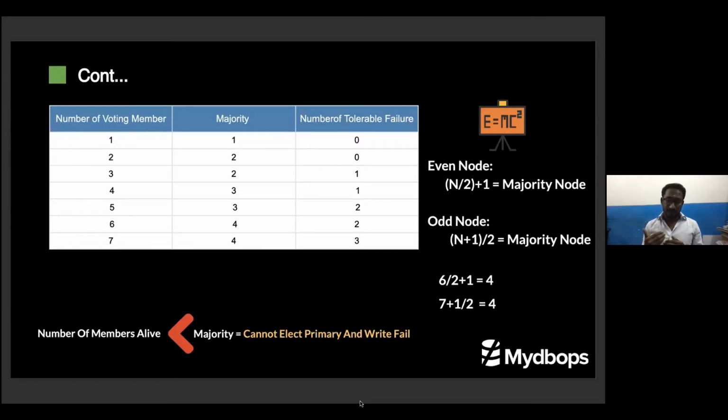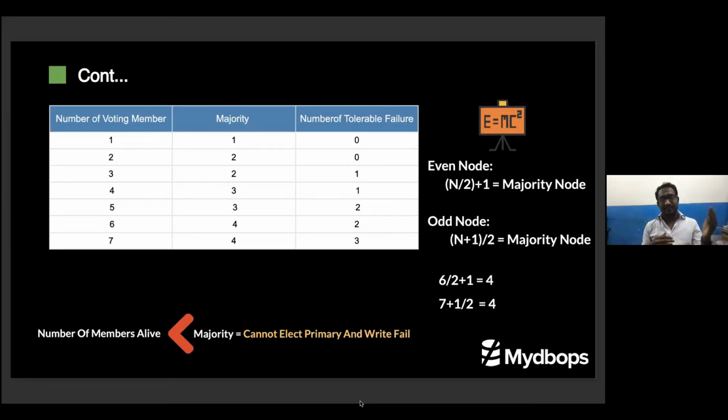Majority node is a very important thing. For example, if I have 5 voting members, the majority will be 3. Even if I have 4 voting members, the majority will be 3. And the fault tolerance will be different. So here, we will take a scenario.